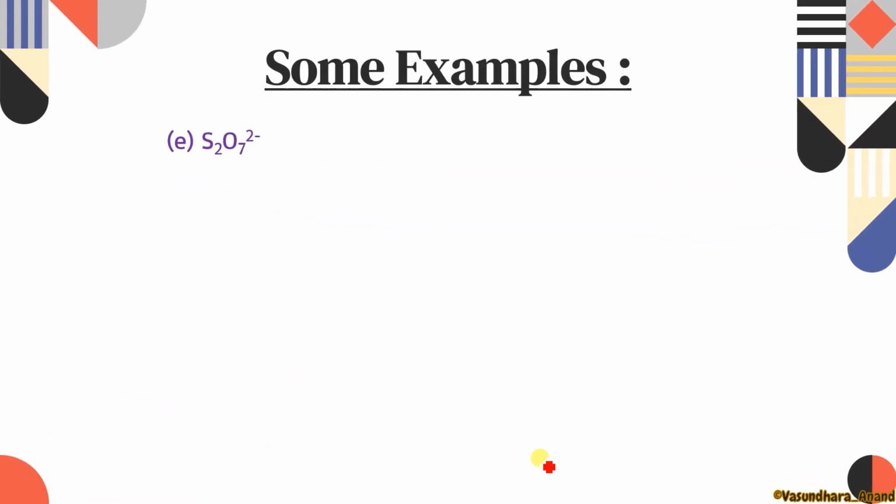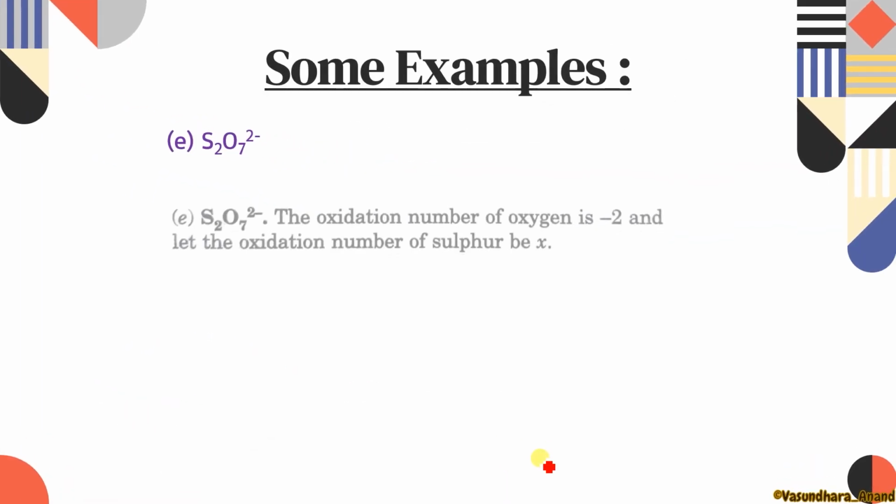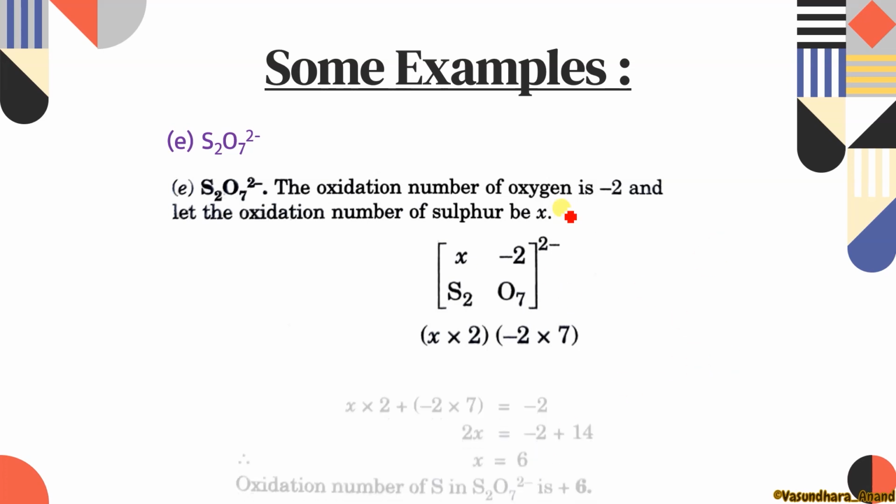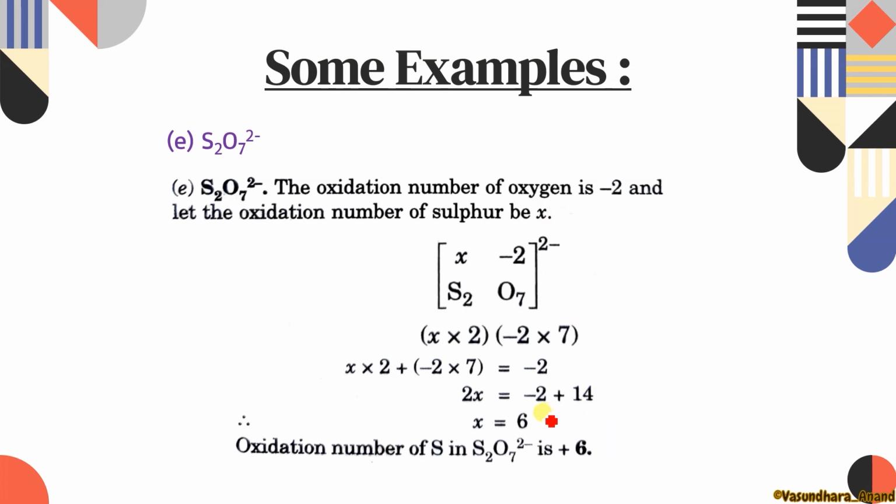Now the next question is S2O7 -2. The same way, you have to do it: sulfur is 2x, oxygen 7, so -2 into 7, and the total charge is -2. Just solve it and you will get 2x is equal to 12. But as I told you, oxidation number is always calculated per atom. So we will find x. So the oxidation number of sulfur in S2O7 -2 is +6.